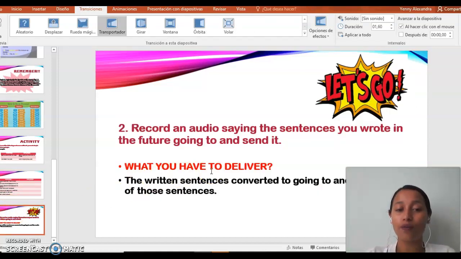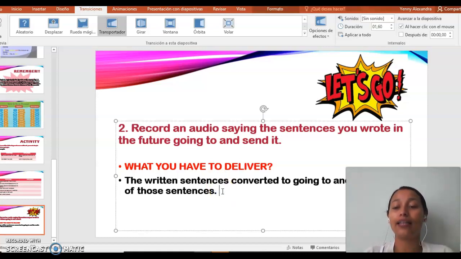What you have to deliver: the written sentences converted to going to, and the audio of those sentences. ¿Qué tienen entonces que entregar? Tienen que entregarme las oraciones escritas que pasaron de presente simple a futuro going to y el audio de esas oraciones del going to. No es nada más.